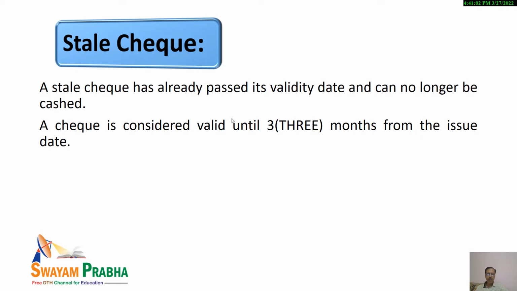Otherwise, it will become a stale check. And what is a stale check? It becomes stale after its validity date is over. It is very necessary to note that in India, the time limit is 3 months. For 3 months, it will be valid, counted from the date of issue, and after 3 months, it will become invalid. You will not be able to encash it.